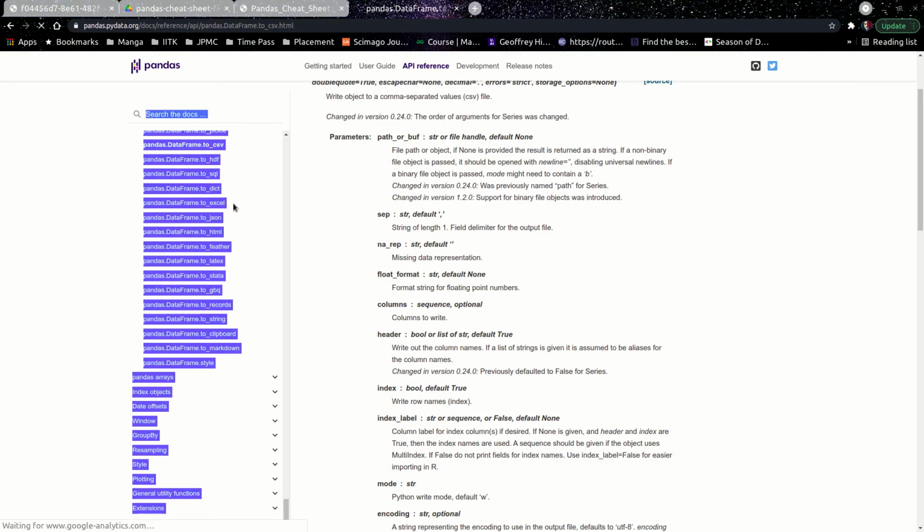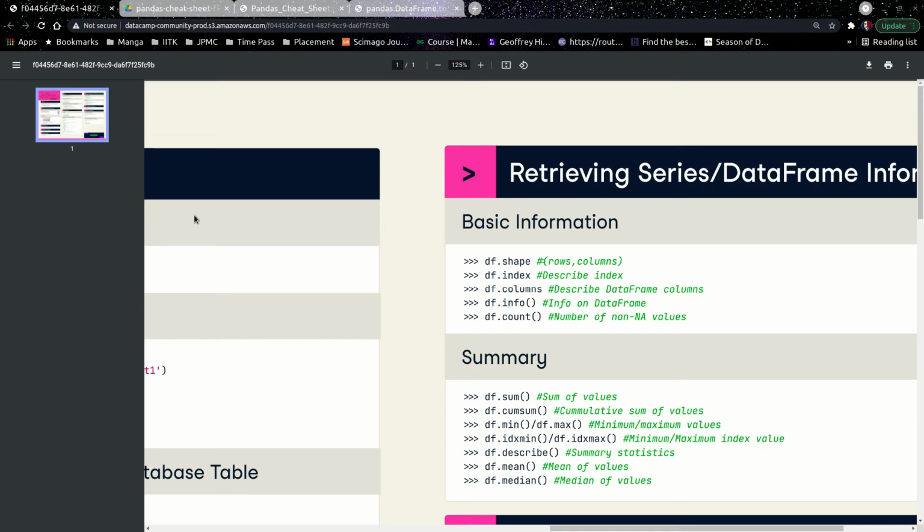So I have gone through the basics of what DataCamp gives out. I'll be giving you a simple execution of what I basically meant by the commands. There might be some noise in the background while I'm speaking, so please ignore that if possible. Okay, so I've done the importing.